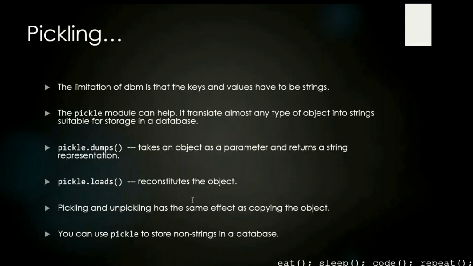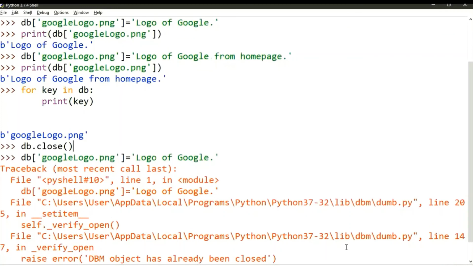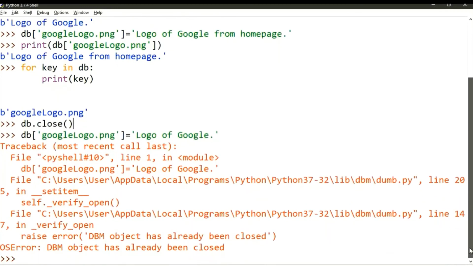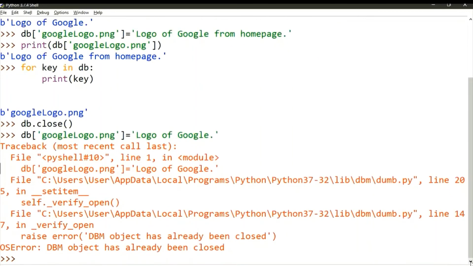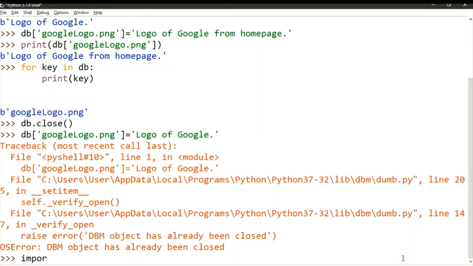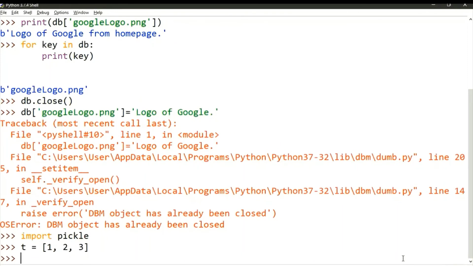Let's get into our editor so that we can understand more about pickle. I'm going to continue in this only. For that I need to import pickle. Let's say I have a list t: 1, 2, 3. And I want to dump it, I want to convert it to a string.